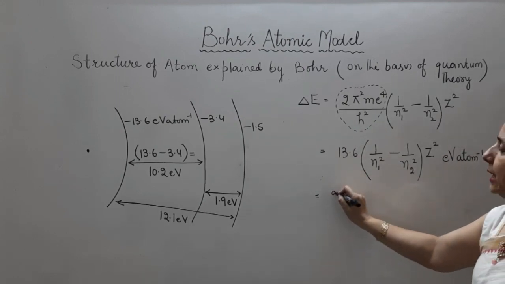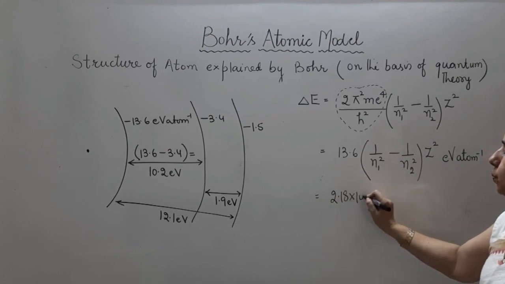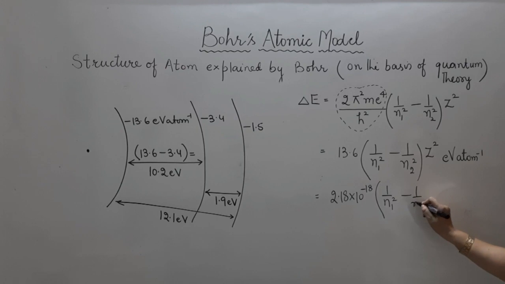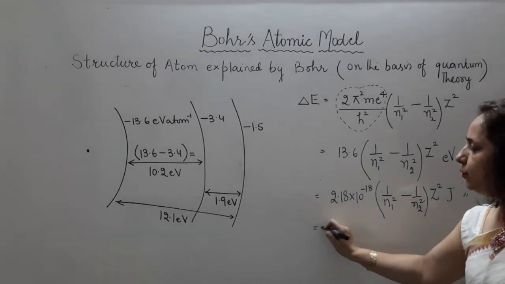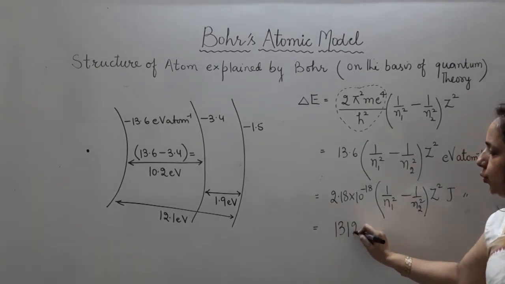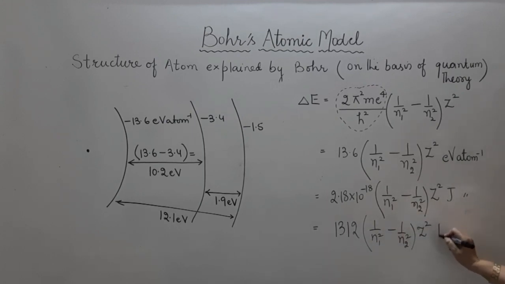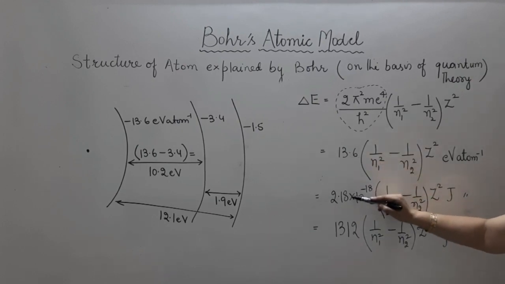Or we can calculate as 2.18 × 10 raised to power minus 18, 1 by n1 square minus 1 by n2 square, z square joule per atom. Or in another unit system, the value is 1312, 1 by n1 square minus 1 by n2 square into z square, and now it is in kilojoule per mole. This constant is going to change.